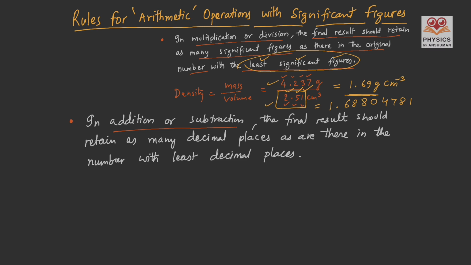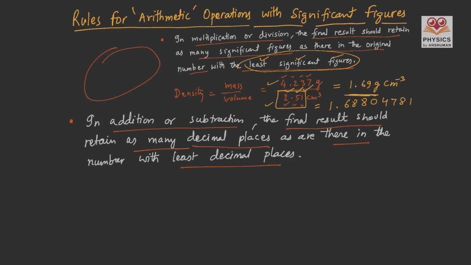The second rule is about addition or subtraction. It is different from the rule of multiplication or division, where our focus was on the number of significant figures, so we chose the number with the least significant figures. But when we do addition or subtraction, our focus is on the decimal places. So the rule says, in addition or subtraction, the final result should retain as many decimal places as there are in the number with the least decimal places.